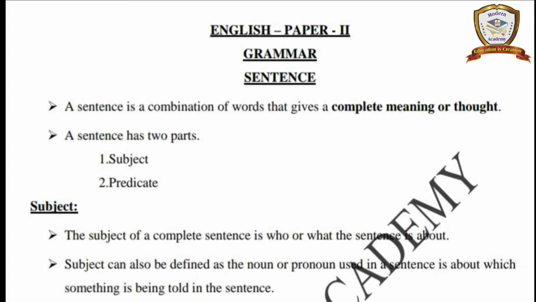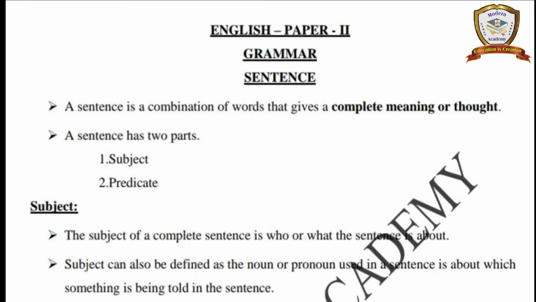Okay, see, subject. What is subject? The subject of a complete sentence is who or what the sentence is about. That means the subject is the main role, the main part of the particular sentence. Mostly the subject is contained in the beginning of a sentence. For example, Ravi is a good boy. So this is a sentence, isn't it? In that sentence, who is it about? Ravi, isn't it? So Ravi is the subject.